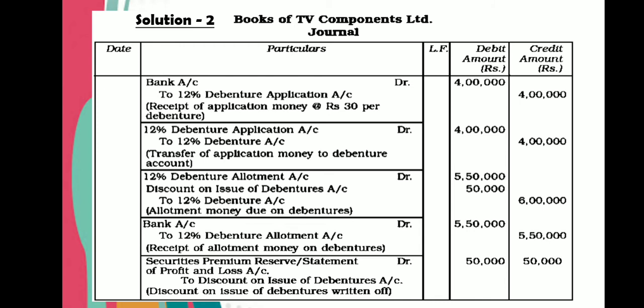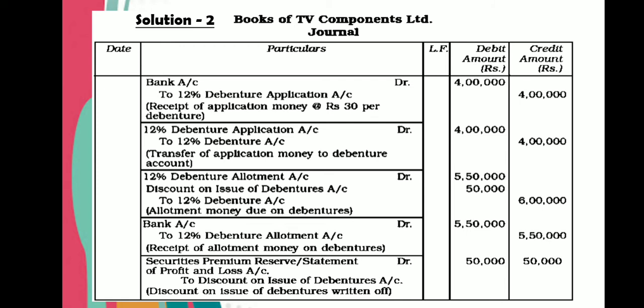This is due entry. Now when we issue debentures at discount, we do not receive discount money. So the receipt would be only of 5,50,000 because discount is the amount not recoverable from the debenture holders. So your fourth entry would be bank account debit to 12% debenture allotment account 5,50,000.